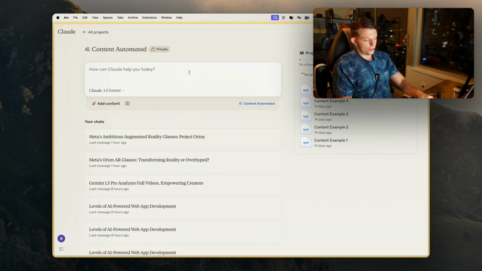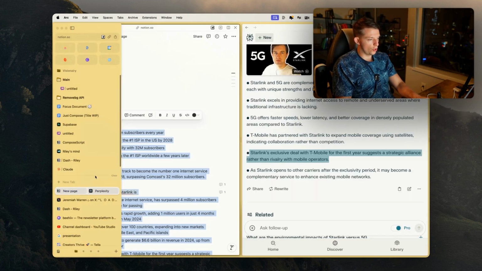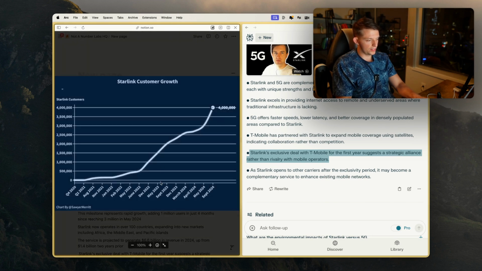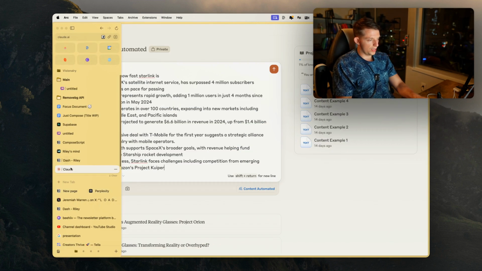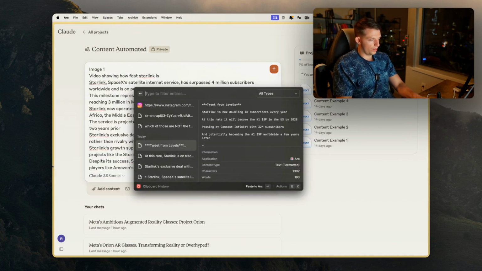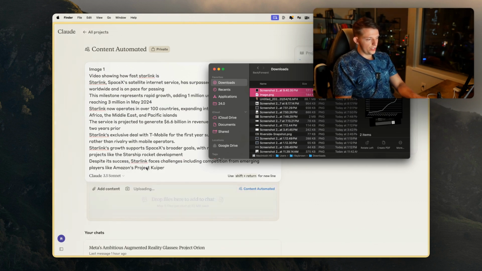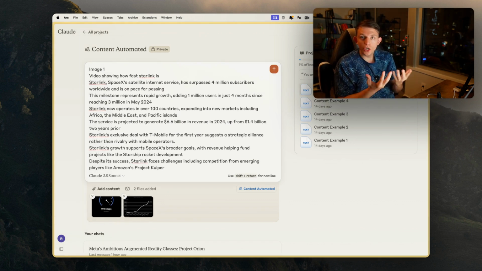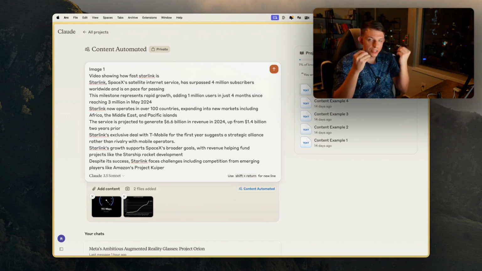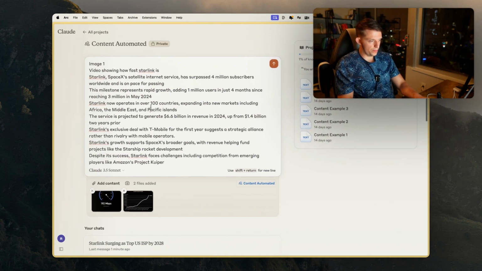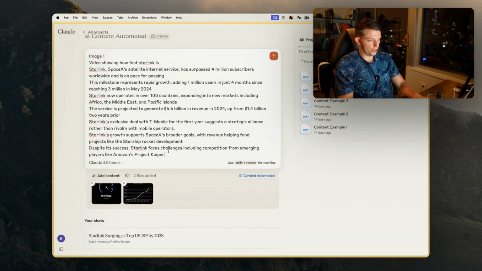So let's make sure that when we paste in this script that we actually go back, and what we need to do is we should actually let them see this graph, right? This is a pretty cool graph, and we can actually include this in Claude. And so what we can do is we can just include these images right in here, and if it sees these images, it's going to act like the viewer can see that, because this is generating a script. And as I'm talking, there's going to be images and videos showing on the screen. All right, so here is the thread all loaded up, and here we have both of the images, so I just included these images here. And we can run this.